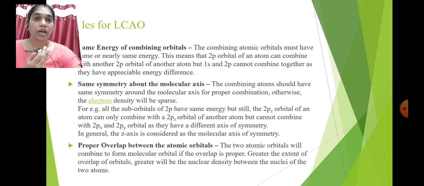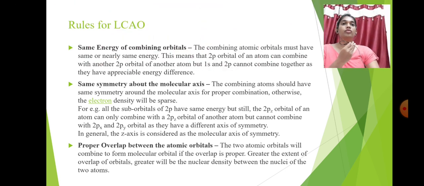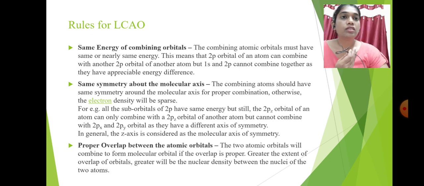So the next part is rules for LCAO. The first rule is the same energy of the combining orbitals. When two atomic orbitals form a molecular orbital, the two atomic orbitals should have nearly equal energy.